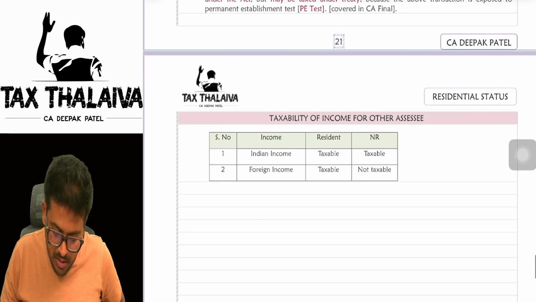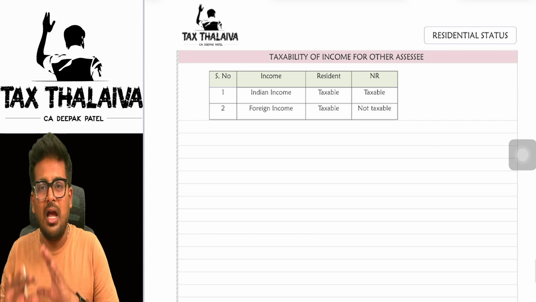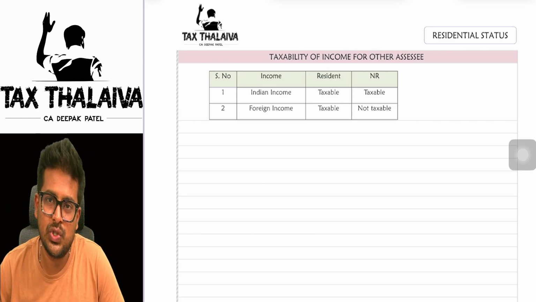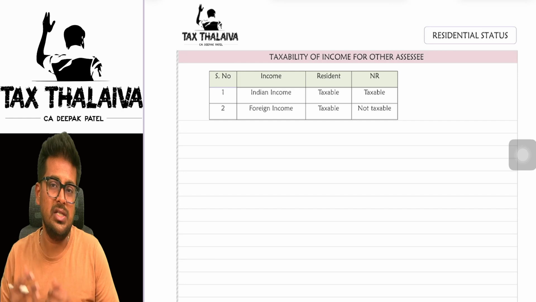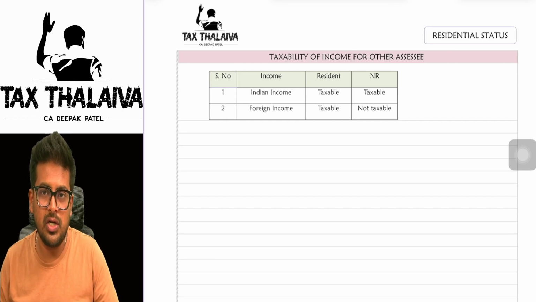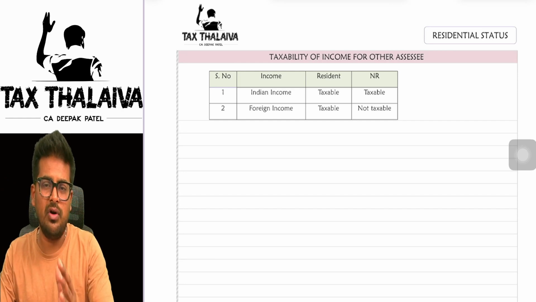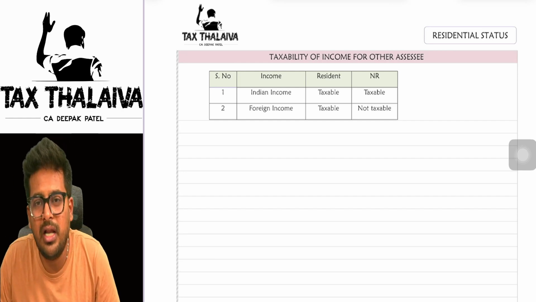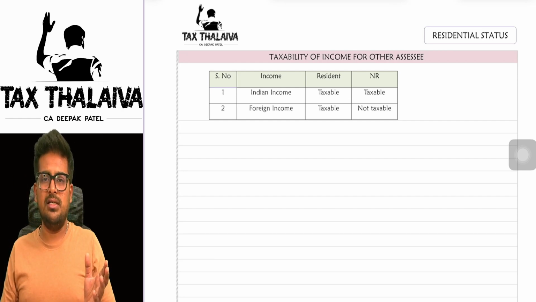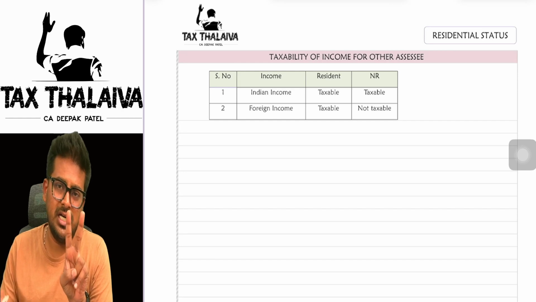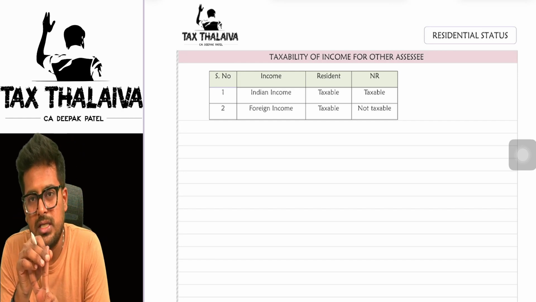So income from business or profession controlled or set up from India, which I just now discussed. Now taxability of income for other assessees. Now, whatever we have discussed is only in the case of whom? Individual and HUF. Because only in individual and HUF, you will find resident, not ordinary resident. In all other cases, there are only two kinds of residential status: resident or non-resident.